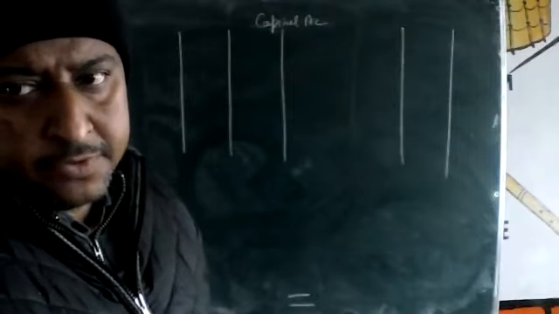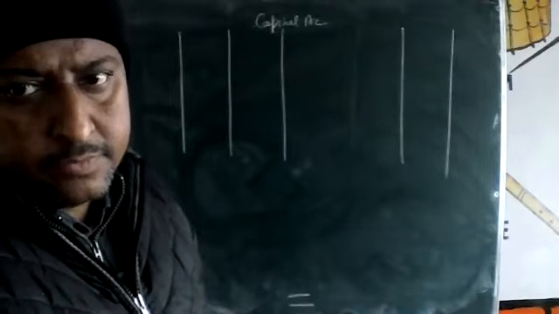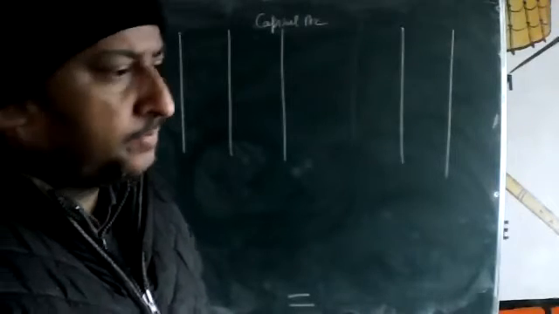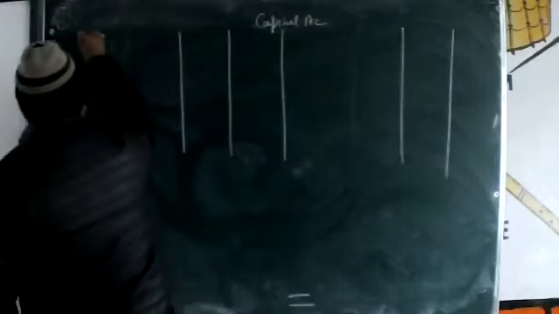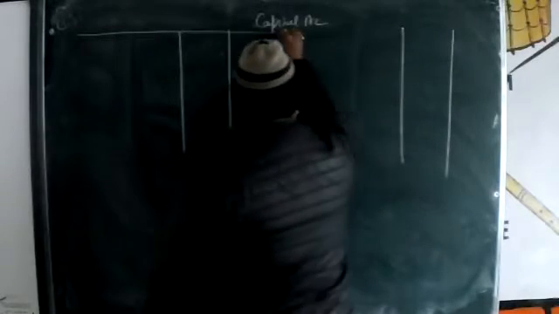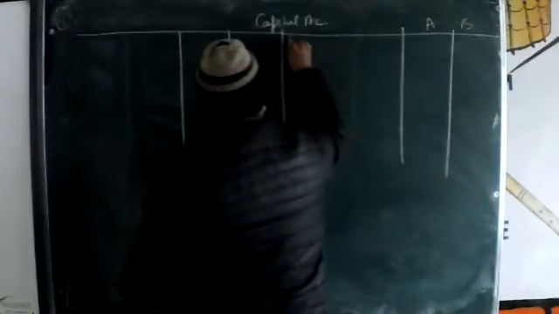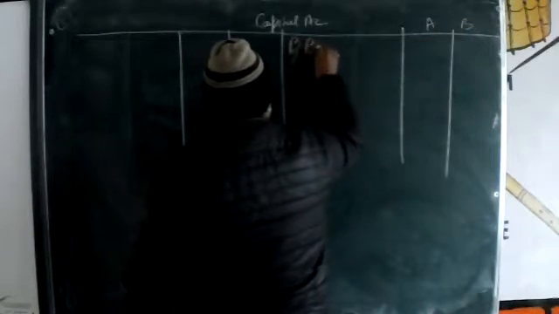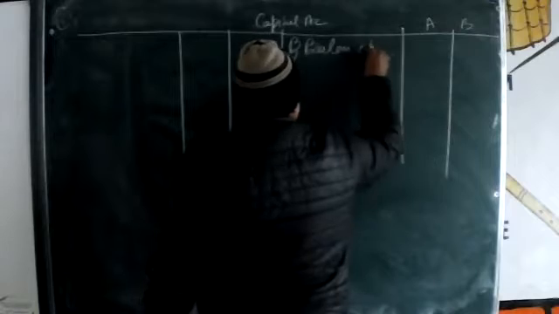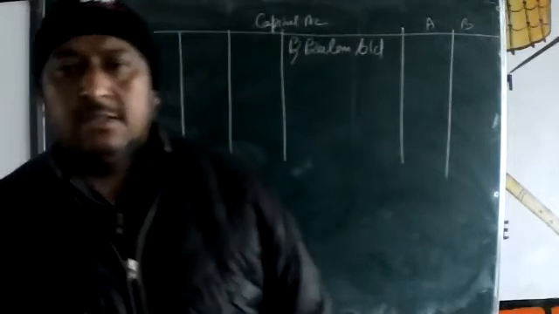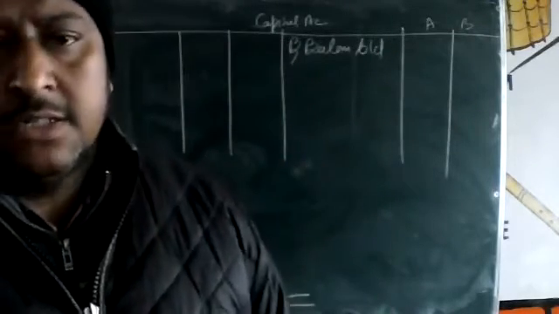Question number 5, new book. A and B. Okay, now start first by balance b/d. Just tell me the capital. What is the capital, beta, of A and B?